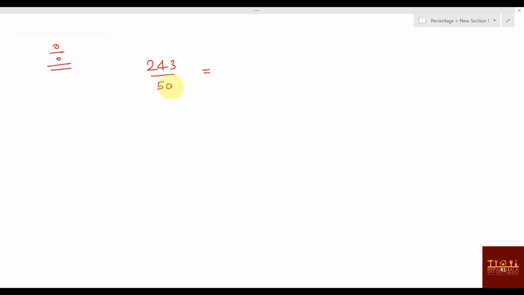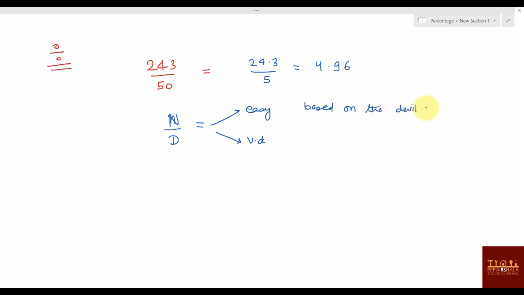So what you'll be doing, a normal student will be doing something like 24.3 divided by 5, 5 fours are, 5 nines are, 5 sixes are, like that you'll be doing. But there's a better way of doing it. In any division there is a numerator and then there is a denominator. A division might be very easy, it might be very difficult, based on the level of the denominator.